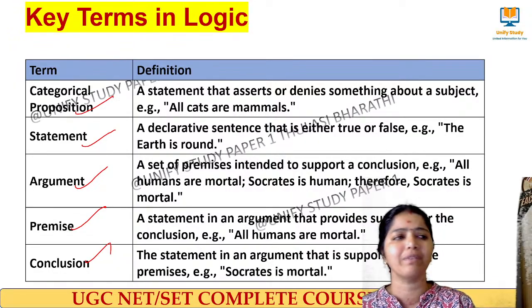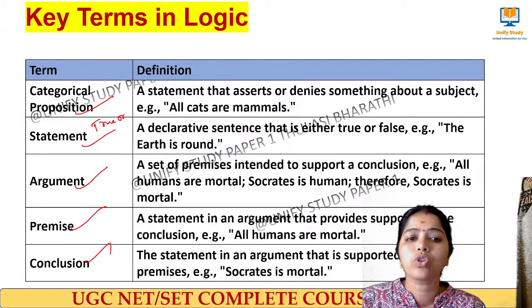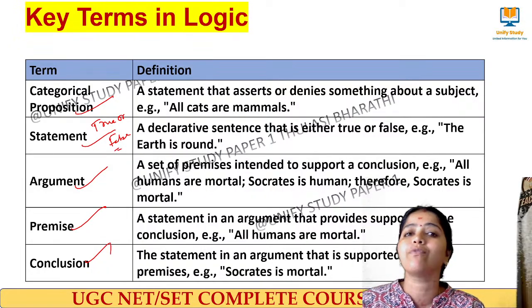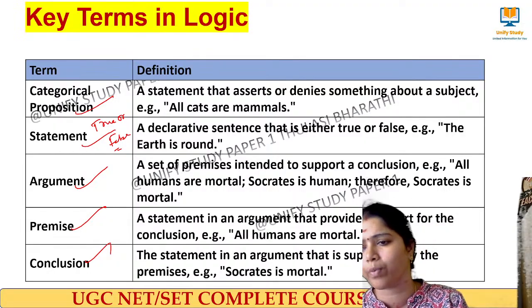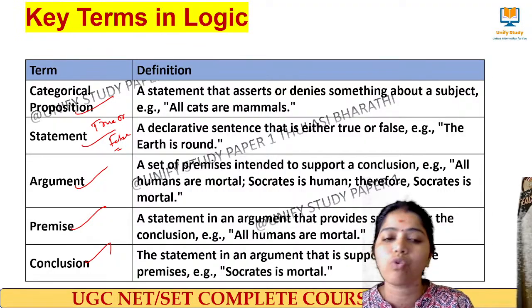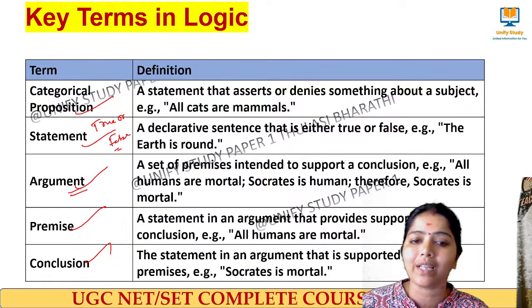All these statements, we can see either the statement can be true or false. So the truth or false will be applied for the statements. Either it can be true or it can be false. No probability. It just says about true or false. It's called a statement. Then what do you mean by an argument?